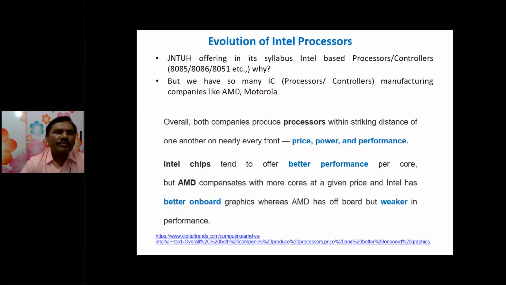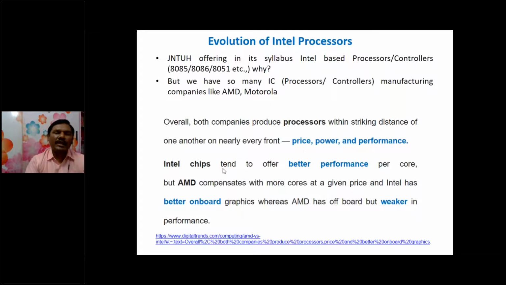When we have ICs manufactured by different companies like AMD and Motorola, why are we studying only Intel ICs like the 4-bit and 8-bit ICs? Because here I am giving some of the features of Intel chips. These features are price, power, and performance. Intel chips consume very low power.